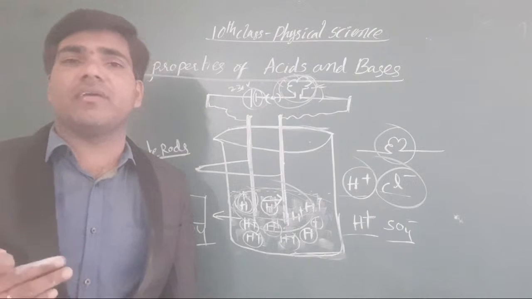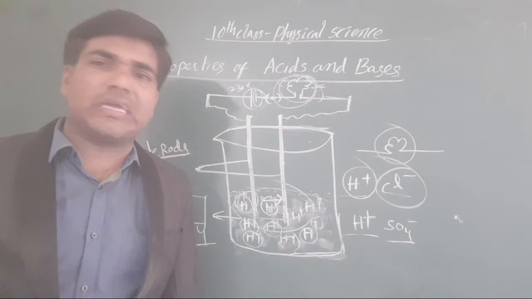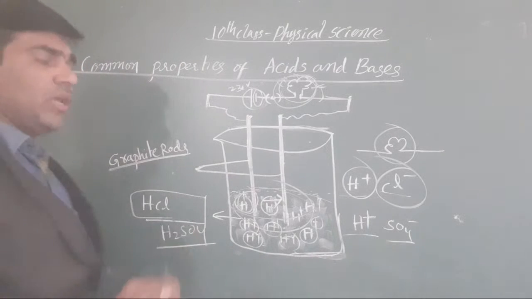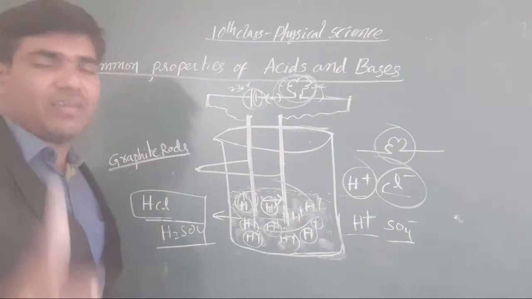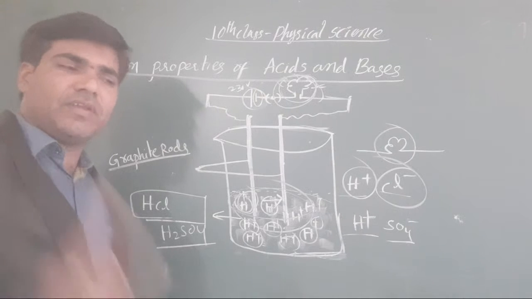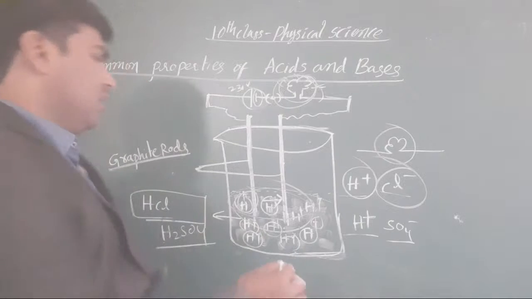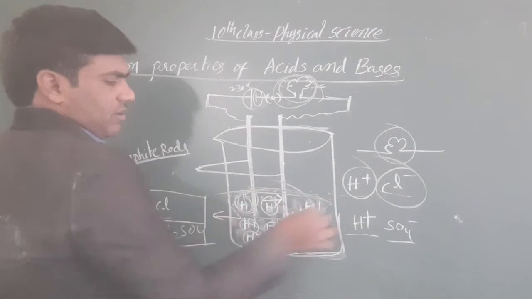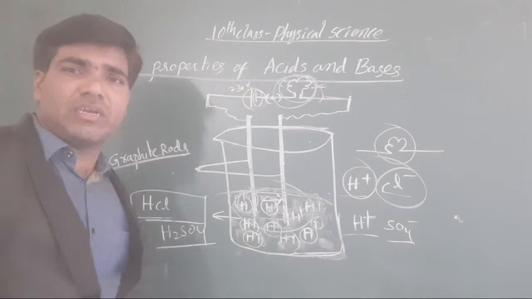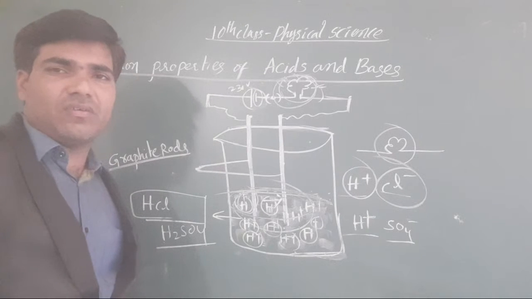But compulsorily, every acid divides into ions, and in every acid there is compulsorily an H plus ion.